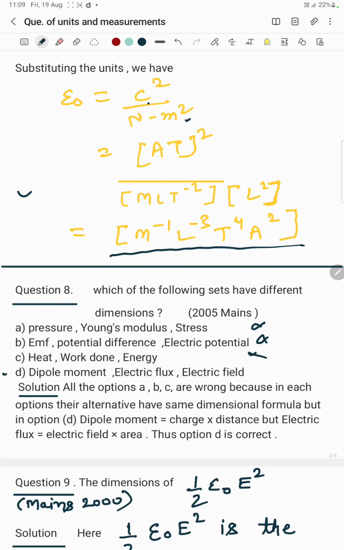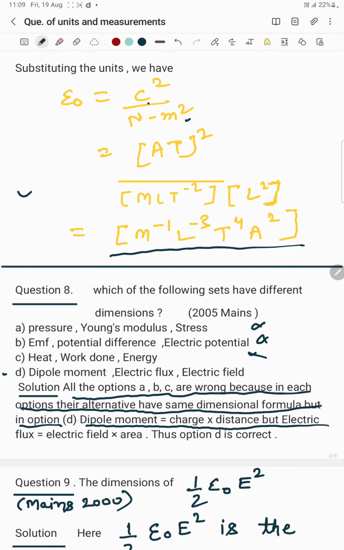Let us read the statement. All the options A, B and C are wrong because in each option the quantities have the same dimensional formula, but in option D, dipole moment is equal to charge into distance, while electric flux is equal to electric field into area, which is the other thing and the other branch of physics. Thus option D is the correct answer, as options A, B and C are already incorrect.